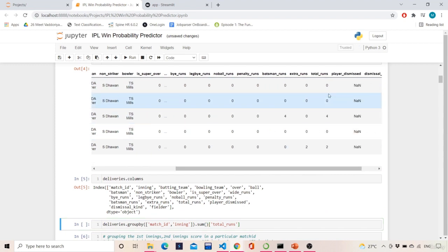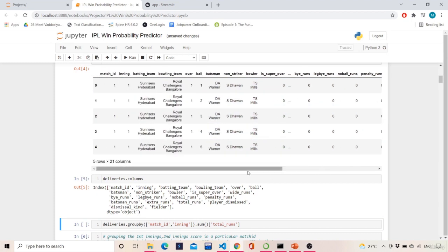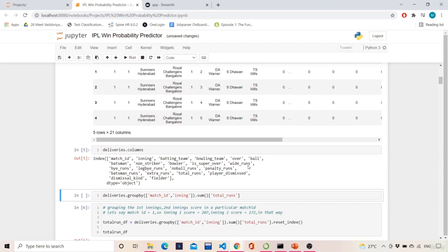So if I see the total runs over here, these runs are ball by ball. One ball's run is 0, the second ball's run is 0, like that. I want to sum those runs innings-wise. Every match has a particular match ID, and every match will have 2 innings, first innings and second innings.